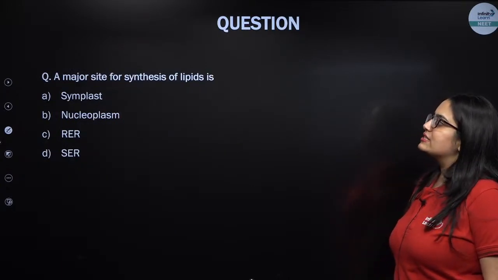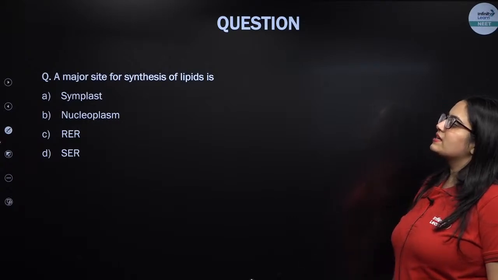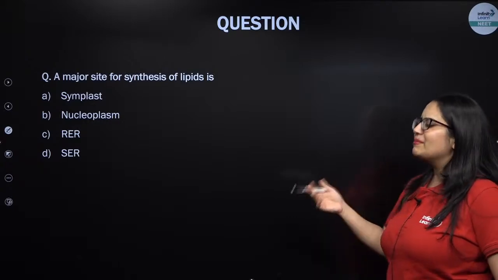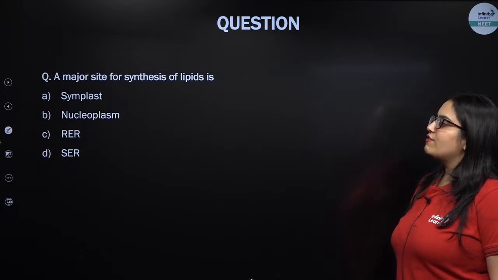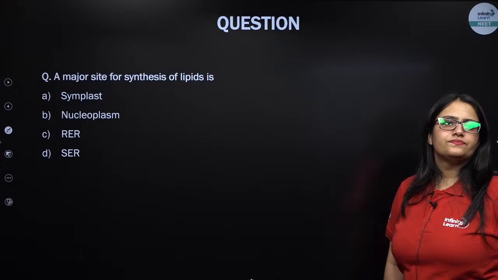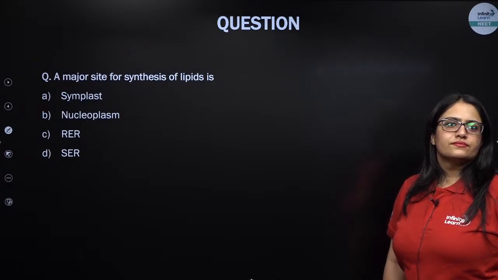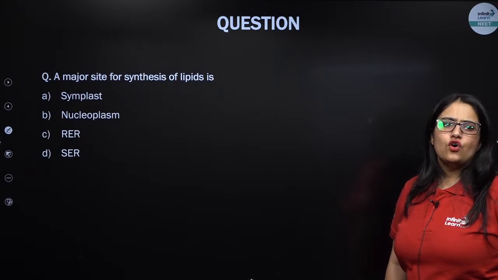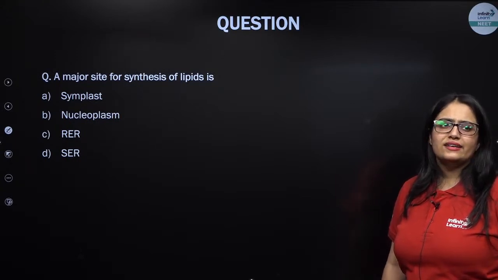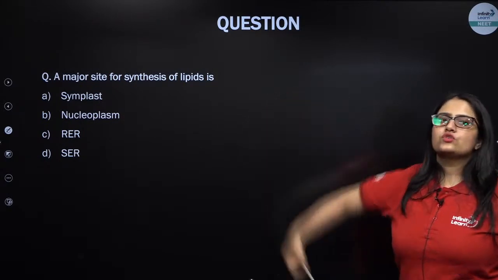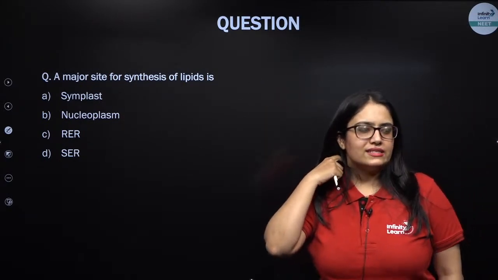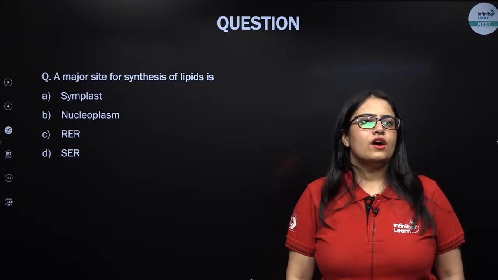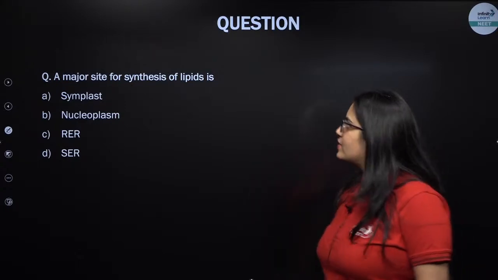Major site for synthesis of lipids. So lipids सबसे ज़्यादा कहाँ पे बनते हैं, या लिपिड बनने की मेजर साइट क्या है? A major site for the synthesis of lipid is, everybody, come on. Where do you think lipids are synthesized? Come on everybody. Nobody is going to be quiet and silent in the chat box. Try करो इस क्वेश्चन को. Try करोगे तभी तो आगे आंसर समझ में आएगा और एग्जाम में सही आंसर लिख पाओगे. Come on, try. Yes, that's right.